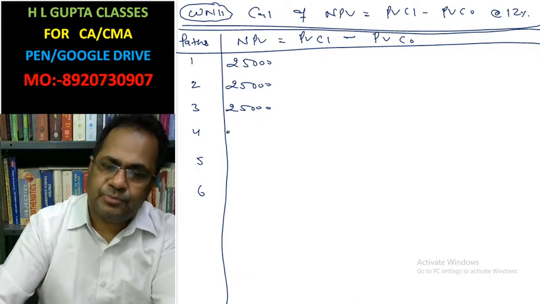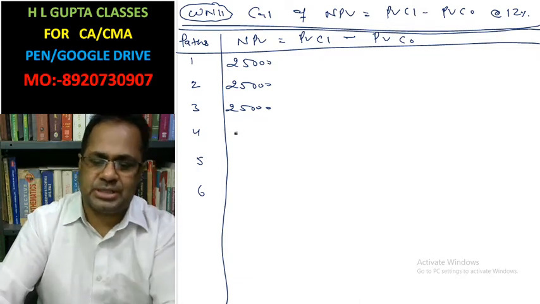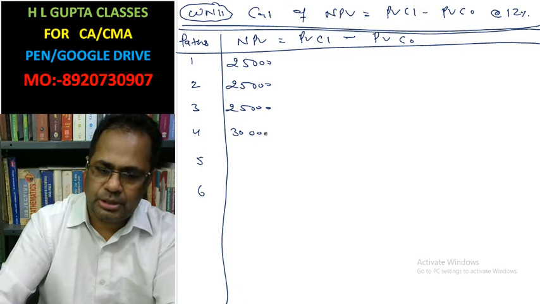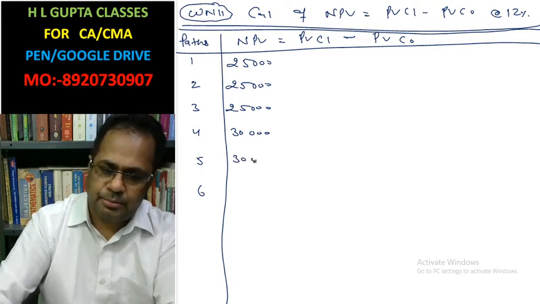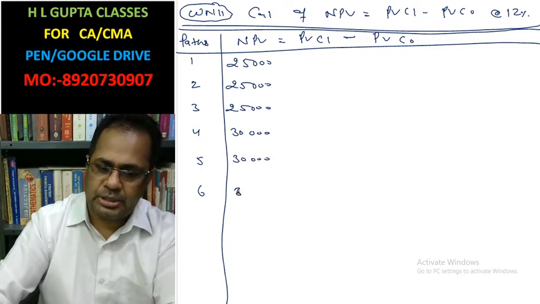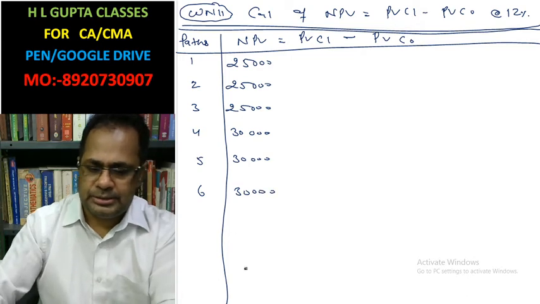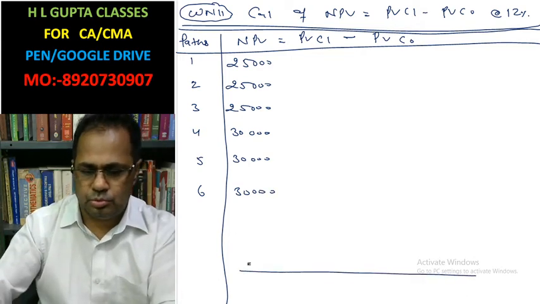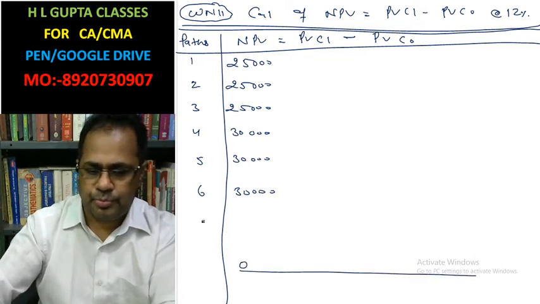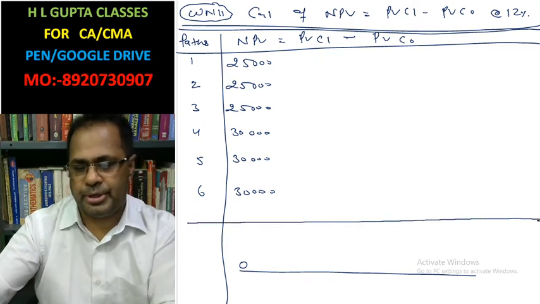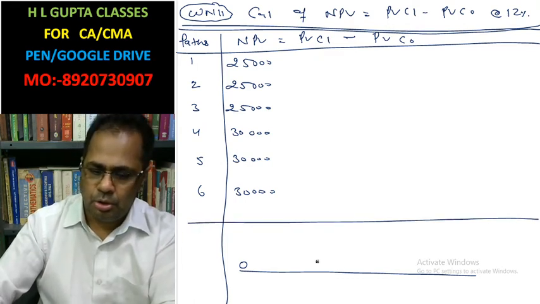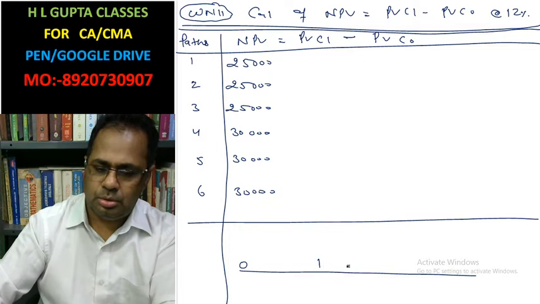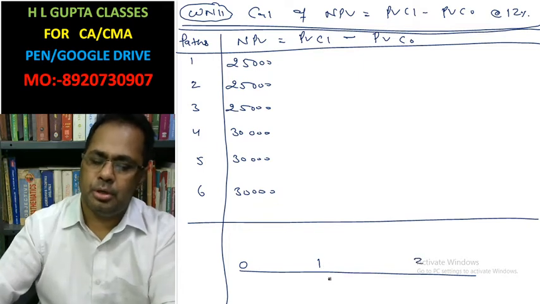And for the 4th, 5th and 6th path, the first year cash inflow is 30,000. This is your 0 year. Look at here, I am going to make you understand. 0 year, 1 year, 2 year.